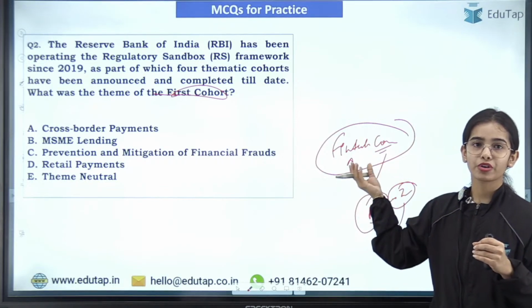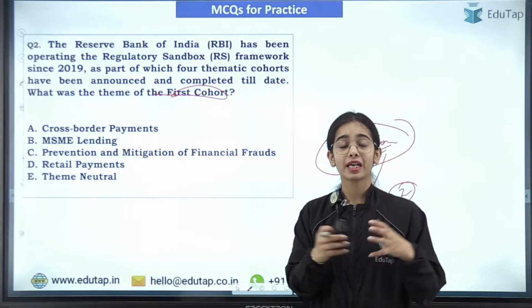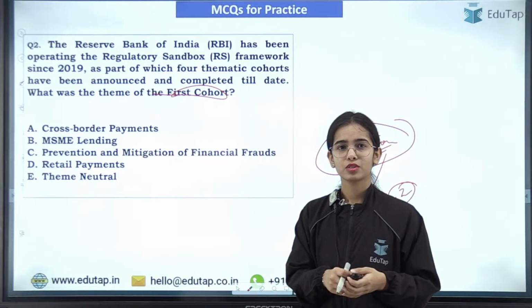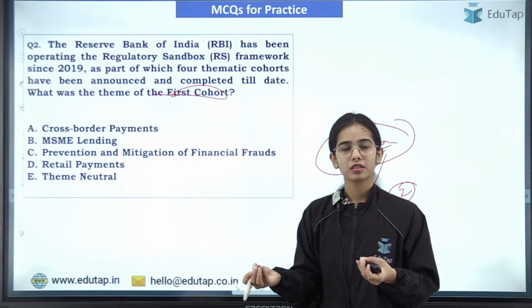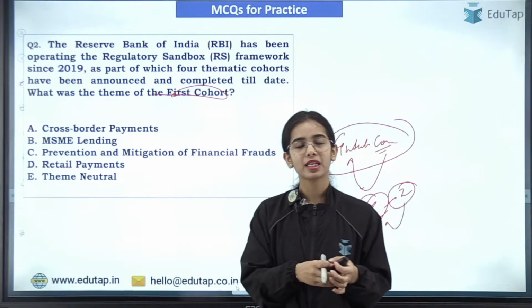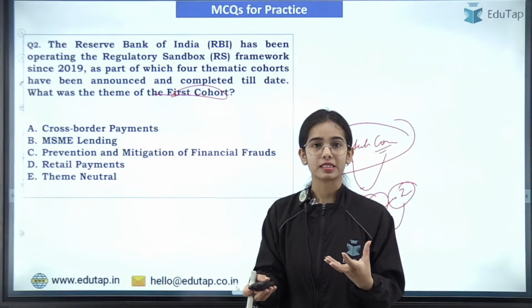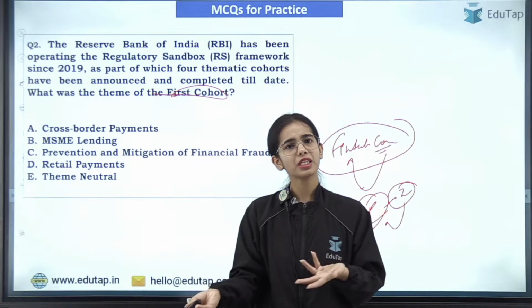So that is the monetary benefit for the fintech company, if your product is viable, since the RBI is providing the testing grounds. This is the basic idea for fintech companies. The testing ground, the area, is provided by the RBI for testing. If fintech companies don't want to remain in the business, they will stop innovating.